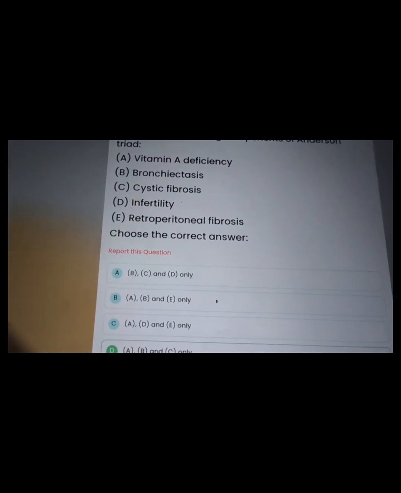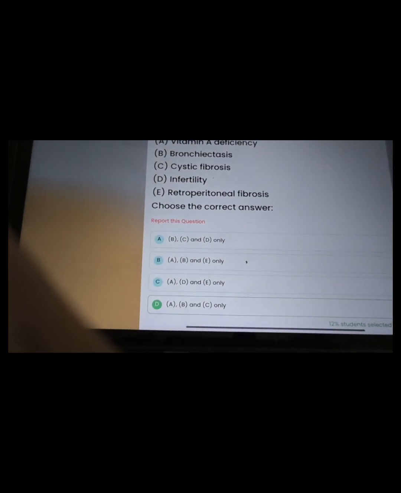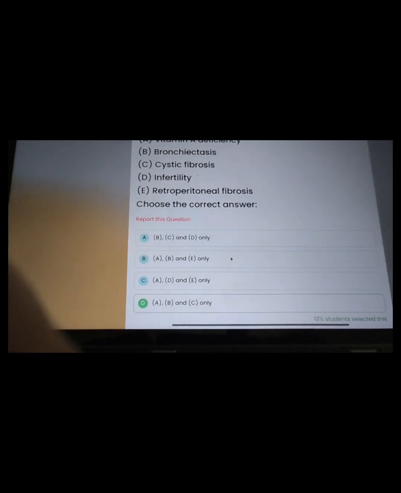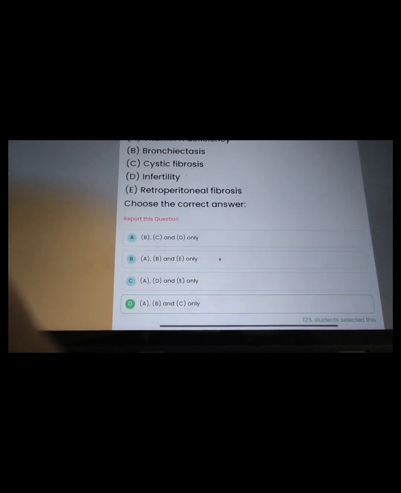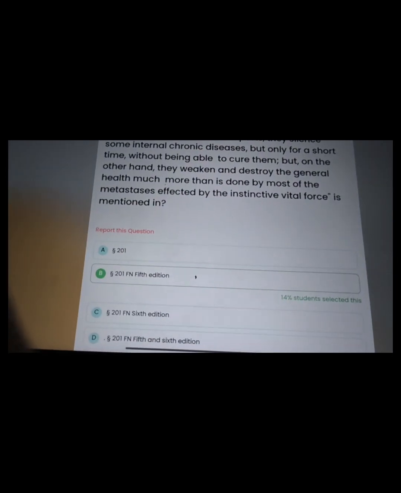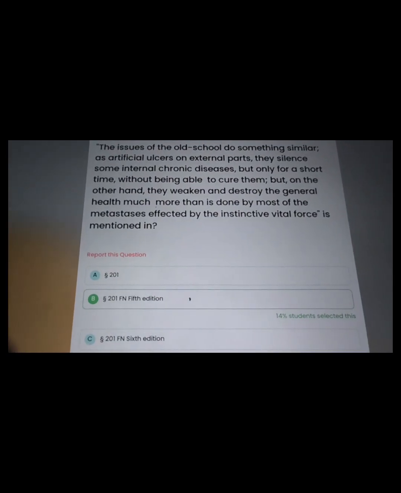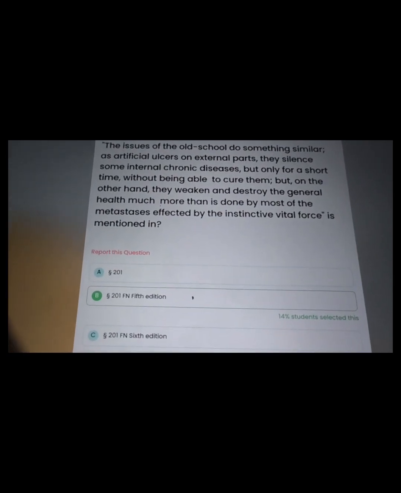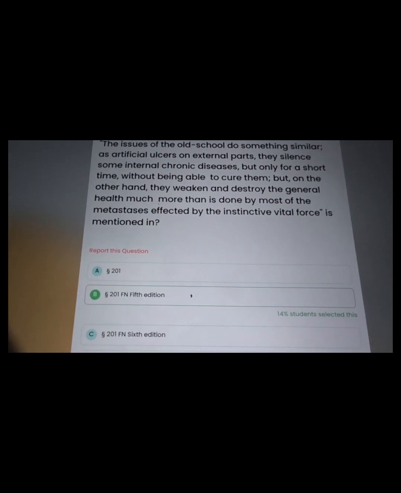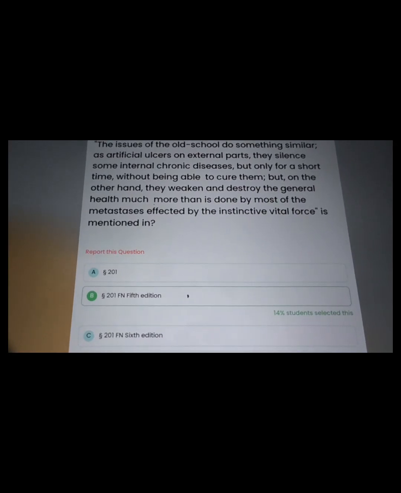On the groin hernia classification. One triad called as Anderson triad is consists of a vitamin A deficiency, bronchiectasis, and a cystic fibrosis. 201 fifth edition issues of old school do something similar artificial ulcer. It is found in 201 fifth edition footnote.